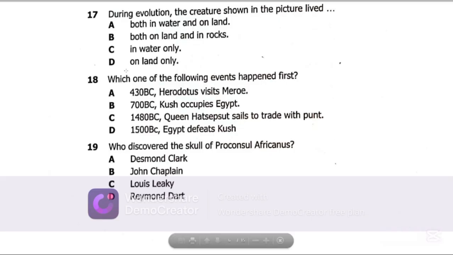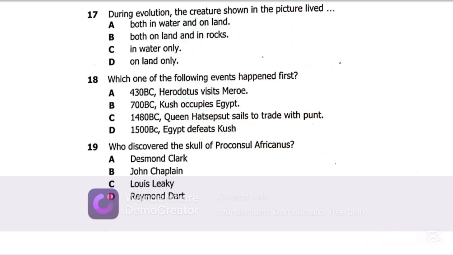Now question 18 says, which one of the following events happened first? Now, remember BC means before Christ was born. So, in this case, if you look at question 18, asking for the event which happened first or earlier, the best possible answer here on question 18 is D, 1500 BC.